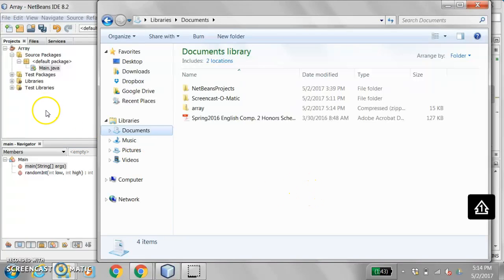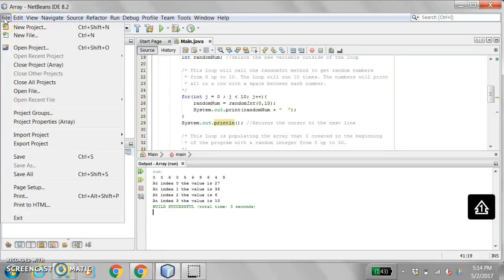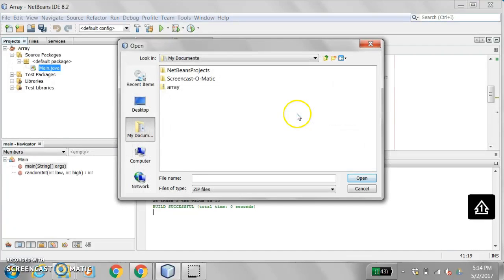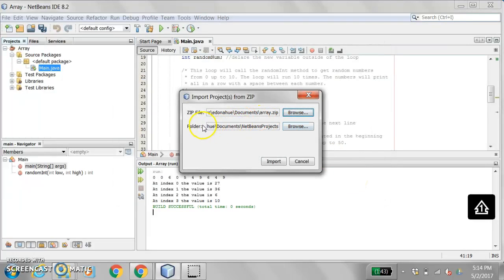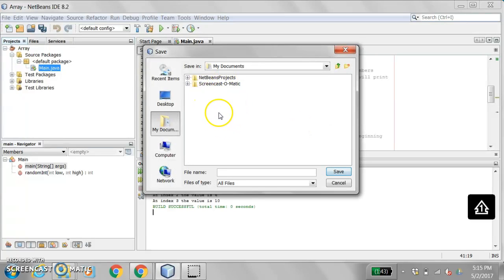And the reason that you do that is if I wanted to add a file here, I'm going to go File, and I can go to Import Project, and I say I want to import a zip file, and I need to browse to find where it is, and this one is right here. Click the Open button, and then here I can put it in a separate location. I'm actually going to make a new location only because it's not going to like having it in the same place. So I'm going to create a new folder, and I'm just going to call it Zip Testing.